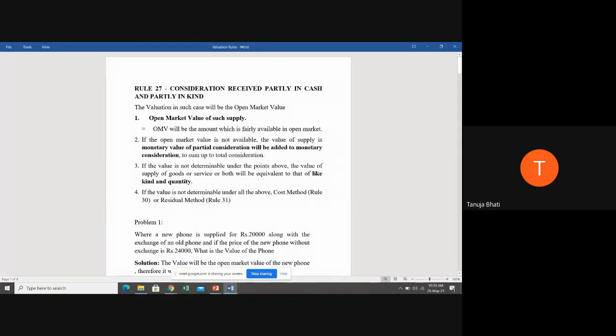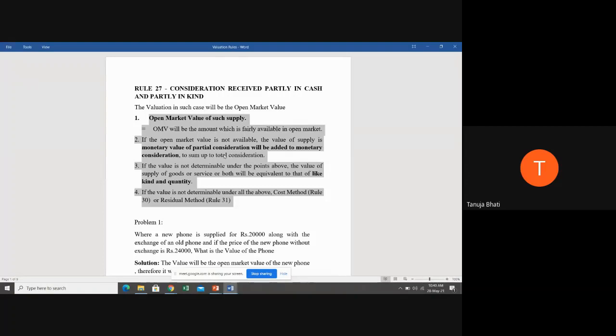Now suppose you're not able to find out with these three methods also, then the value will be as per the cost method or residual method. Cost method is as per rule number 30 and residual method is as per rule number 31, which we will be seeing ahead. So let me just give an example for this particular rule so that this provision clearly sticks into your mind.